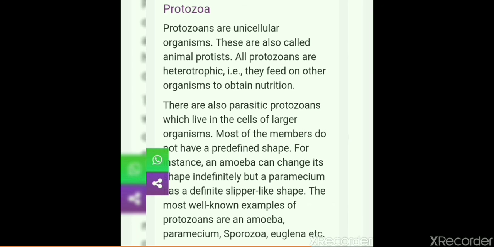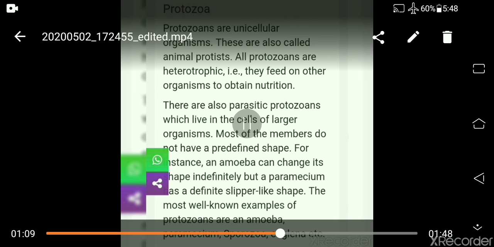Most of the members do not have a predefined shape. They can change their shape. For instance, an amoeba can change its shape continuously, but a paramecium has a definite slipper-like shape. So not all can change their shapes. The most well-known examples of protozoans are amoeba, paramecium, sporozoa, and euglena. So these are the types of protozoans. We will study them here also.